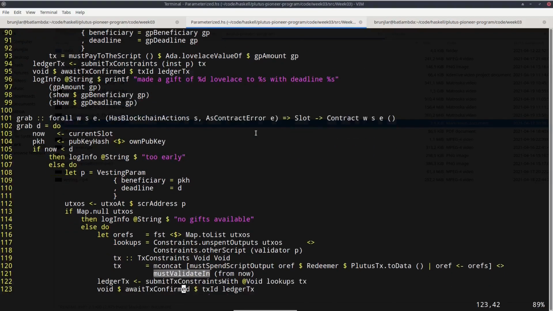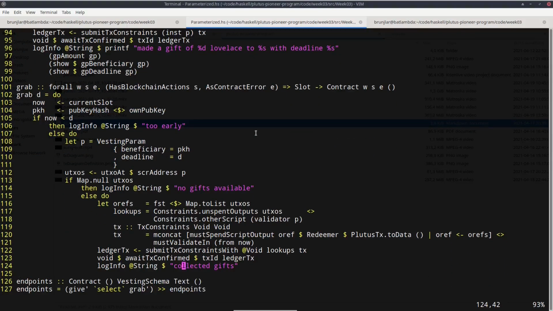And now the nice part with this is that we don't need this helper function, this filter, anymore. Earlier we got all the UTXOs sitting at the one script address, and then we had to filter out those that are for us, where we are the beneficiary, and where the deadline has already passed.